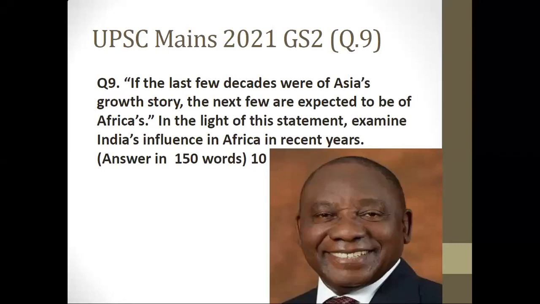Hello everyone. So today we'll be talking about UPSC Mains 2021 GS Paper 2 question number 9. And if you see this question: if the last few decades were of Asia's growth story, the next few are expected to be of Africa's. In the light of the statement, examine India's influence in Africa in recent years.